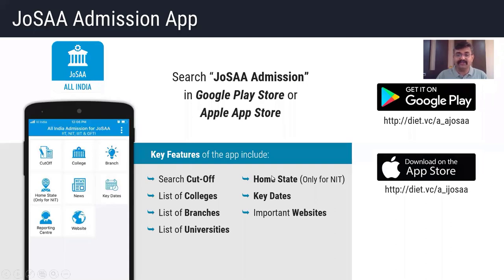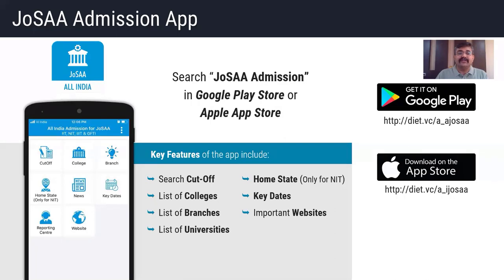That means if you belong to a home state, then you can see home state for only NITs. Sorry, there is a feature of home state only for NITs. For example, if we are Gujarat people, then we can check out SVNIT. So we need to go to home state and check out SVNIT Surat, because we belong to the home state of SVNIT.